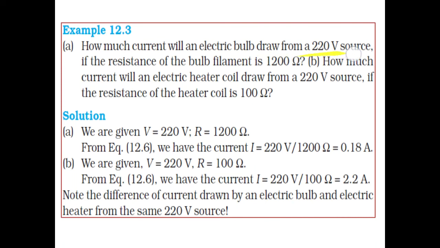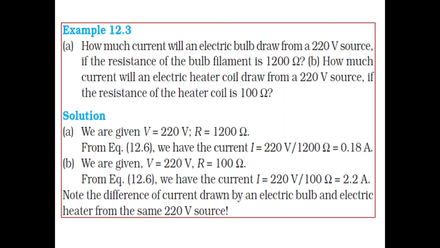Now these are solved examples: how much current will an electric bulb draw from a 220 volt source? You have to find current I, potential difference is 220 volt, and resistance of bulb is given as 1200 ohm. And how much current will an electric heater coil draw from the same source if resistance of heater coil is 100 ohm? So these are two questions. In the first part, V is given, R is given, and we have to find I. Simply we will write the Ohm's law formula, and we will find the answer.